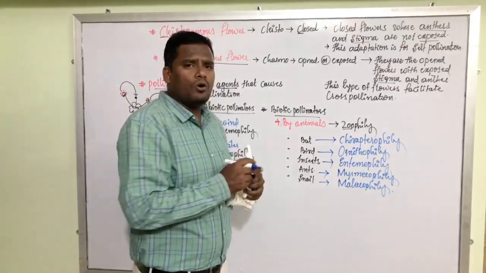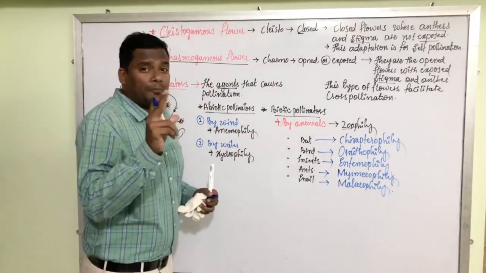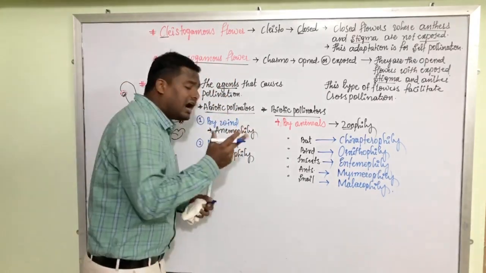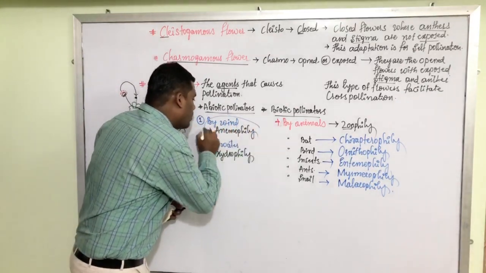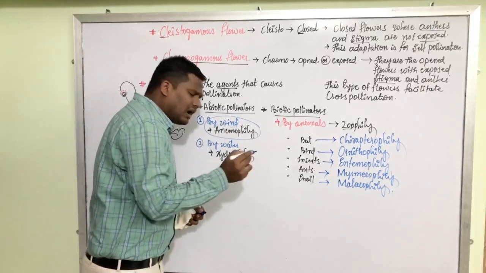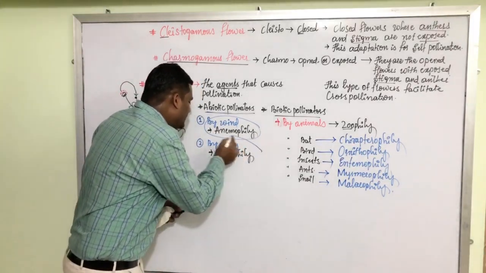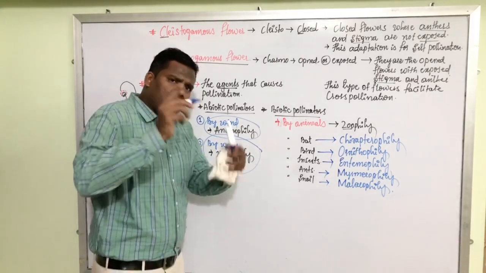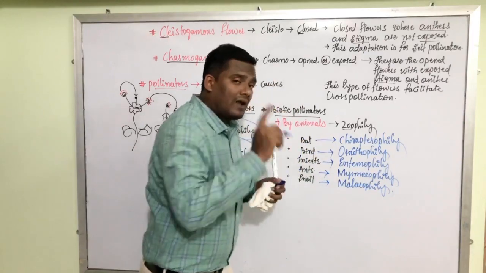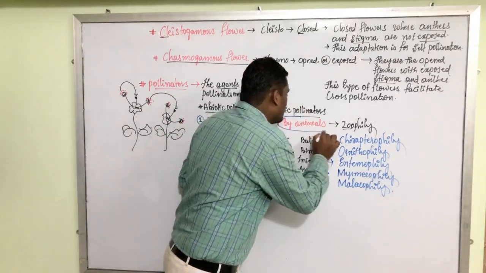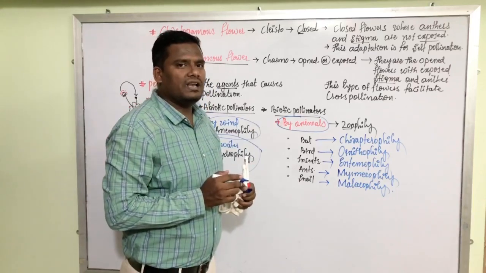In our next video, we are going to understand the adaptations or modifications adopted by the anemophilous flower, the modifications adopted by the hydrophilous flower, and the modifications made in flowers to do the pollination with the help of animals. That we are going to understand in our next video.